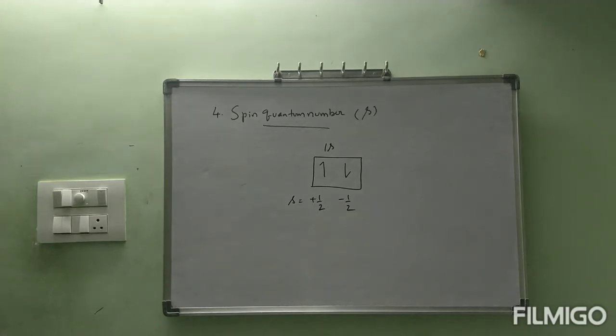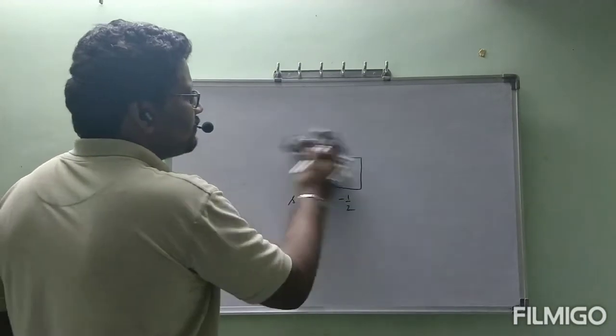Before going to that, in yesterday's class and today's, till now, we have completed four quantum numbers: first, the principal quantum number, second, the azimuthal quantum number, third, the magnetic quantum number, and fourth, the spin quantum number. Who proposed them, what main property each discusses, and their values, we have seen everything. Once we complete electronic configuration, it will be more clear. So we will go to the next slide, electronic configuration.